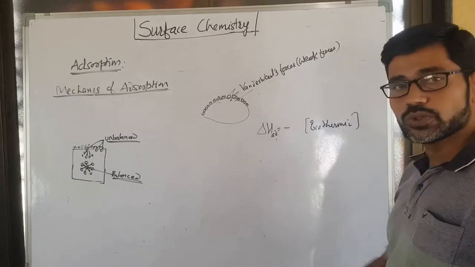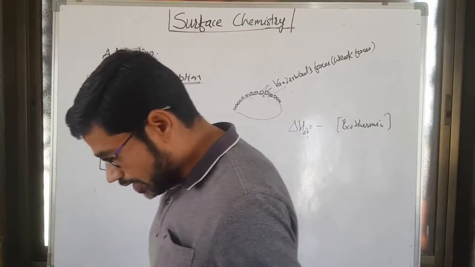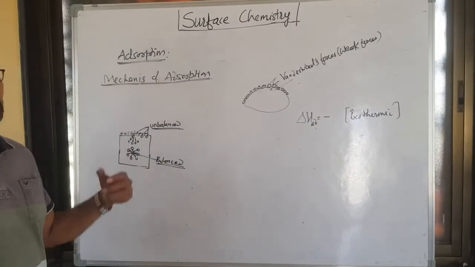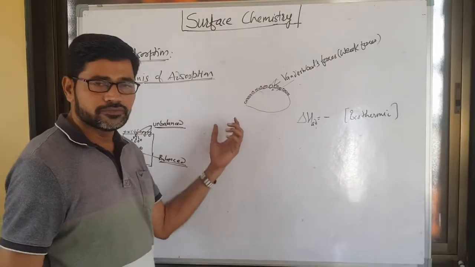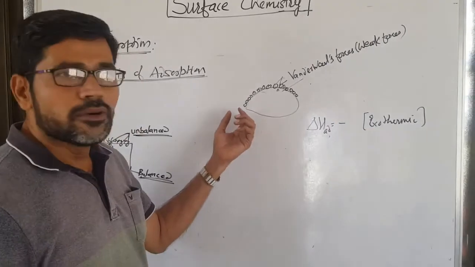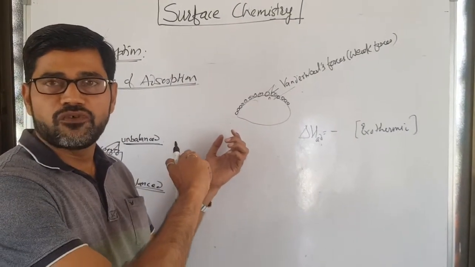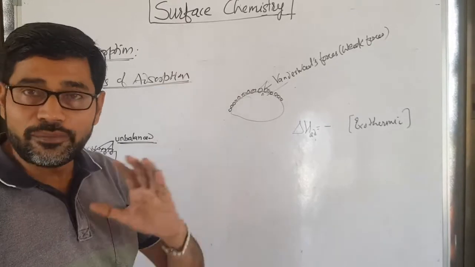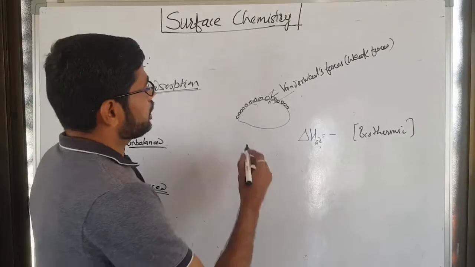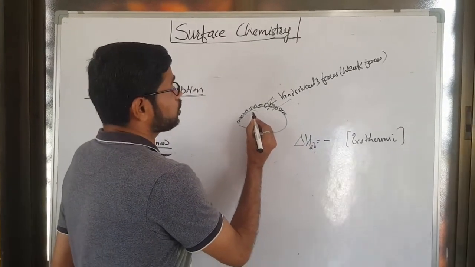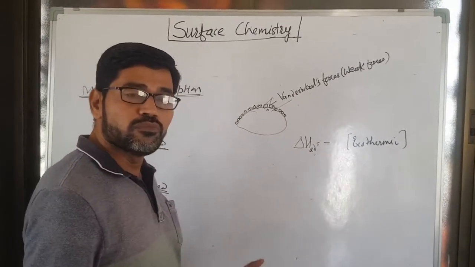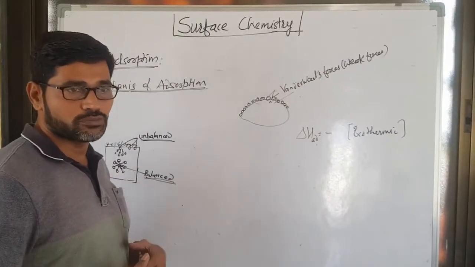Certain characteristics are also related to physical adsorption. In physisorption, a multimolecular layer can be formed. Why does a multimolecular layer form? Until the molecules of adsorbent become 100% satisfied, they try to attract more and more layers on the surface of adsorbent.